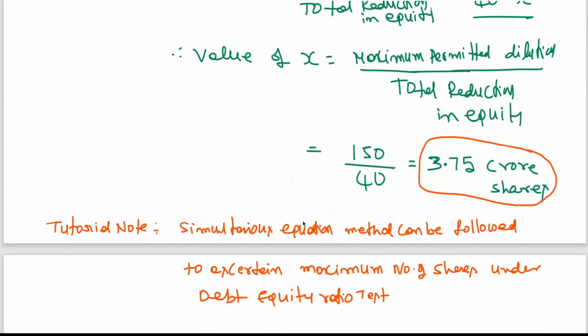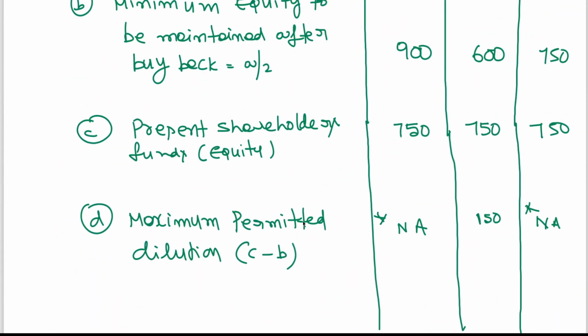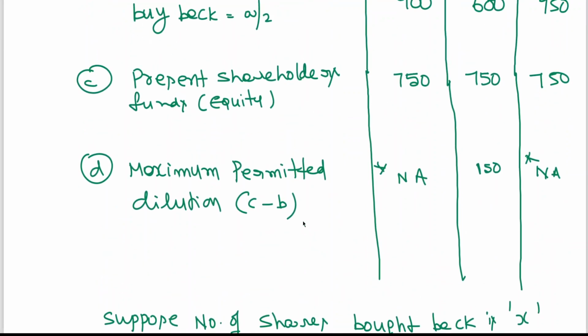In situation 1, the present shareholders fund is less than the minimum equity to be maintained. So when the present shareholders fund is less than the equity, how can you maintain 900 in future? Therefore maximum permitted dilution is not applicable here.